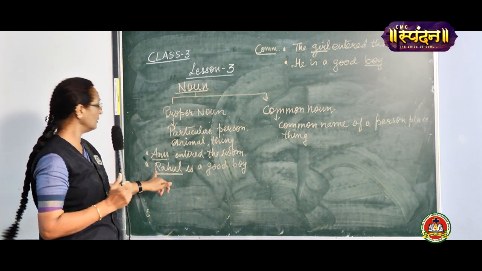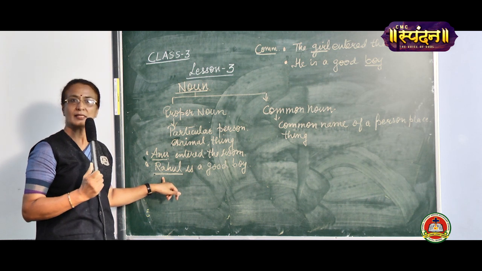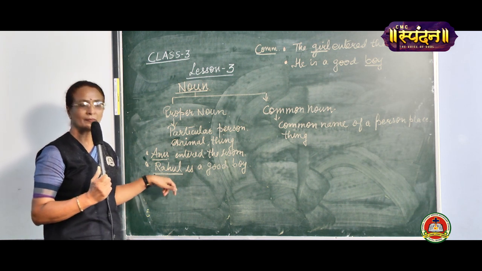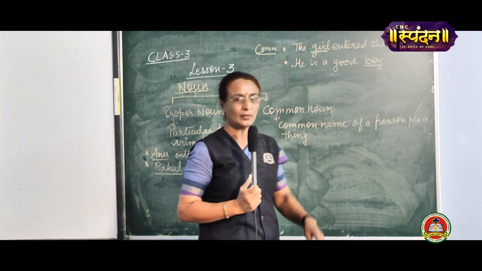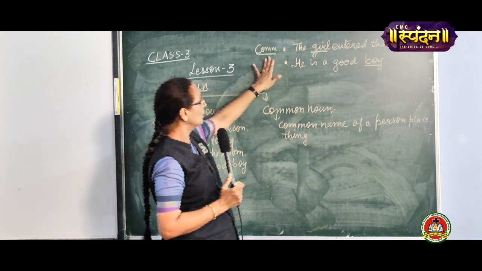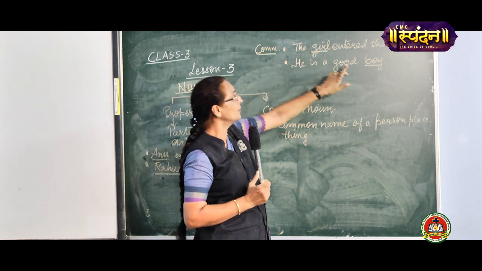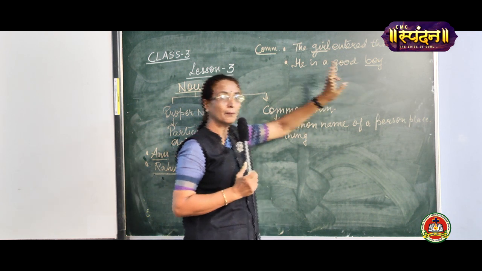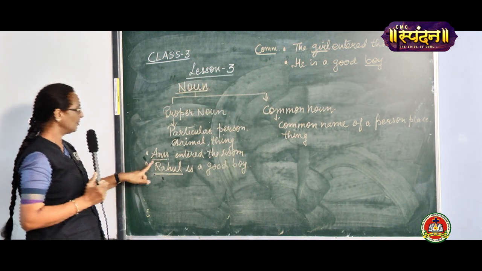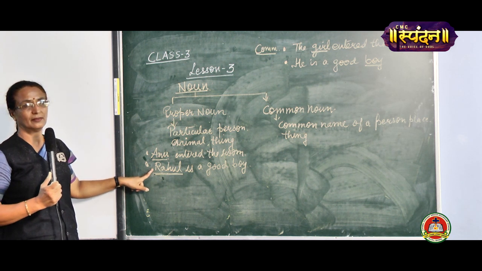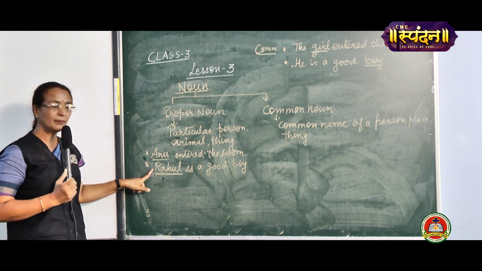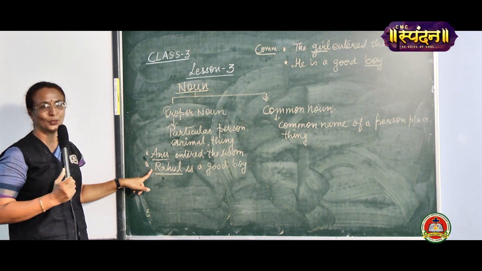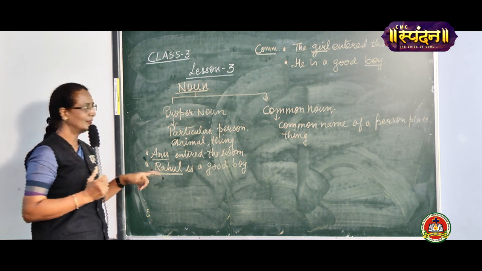So, Rahul is a proper noun. Is that clear to all of you children? Now, the thing is, in common noun, the words will be written in small letters. But in proper noun, the name will be written in capital. Like you write your name in capital, you don't start with small letters. Is that clear?